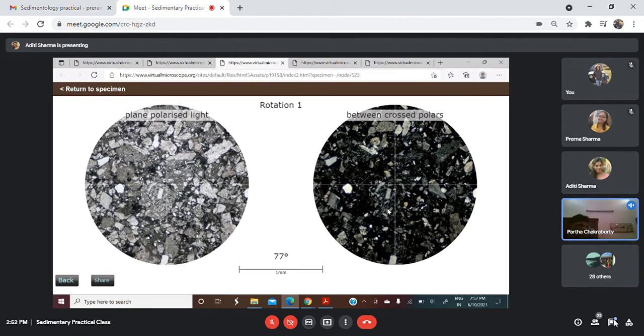Anyway, students, if you do not have any question, we will leave it. So what are the grains, the tabular shaped? A tabular grain is normally called lath shape, and lath shape grains we normally believe are plagioclase.